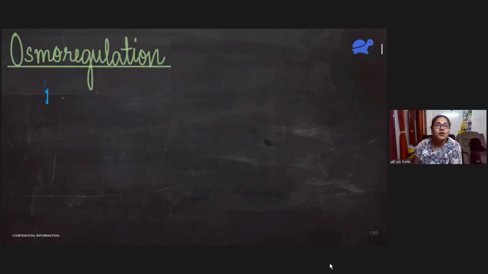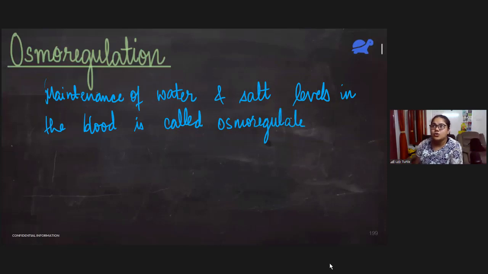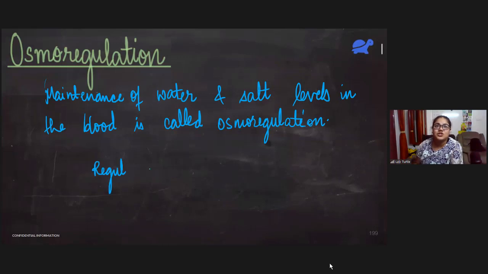Maintenance of water and salt level in the blood is called osmoregulation. Okay. Now there is something known as osmotic pressure, and blood has to have a certain osmotic pressure. So osmoregulation, you can also call it regulation of osmotic pressure of blood.